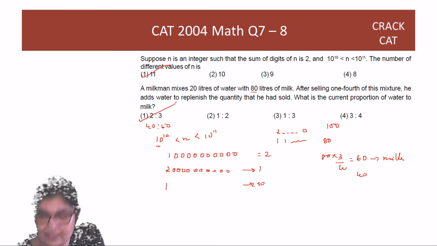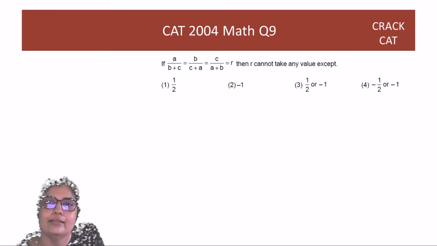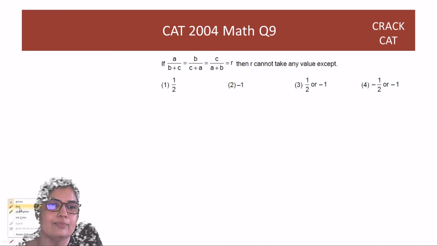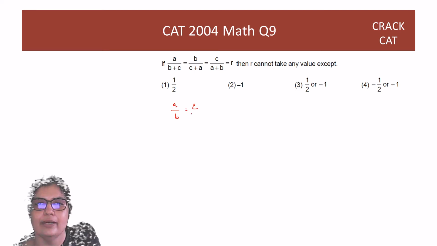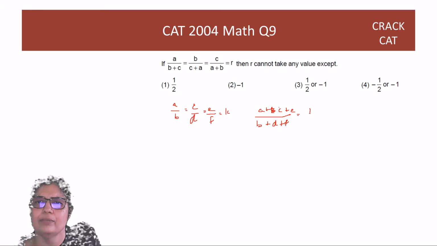Right? Great. Next two questions. A by B, C by D, cannot take any value except... So since they are all equal to R, we know that if A by B is equal to C by D is equal to E by F is equal to K, you can just add up all of these also. A plus C plus E over B plus D plus F, because each of them is K, so adding up will keep them as K. So here also you can add them up.